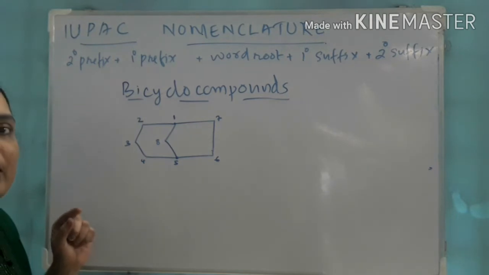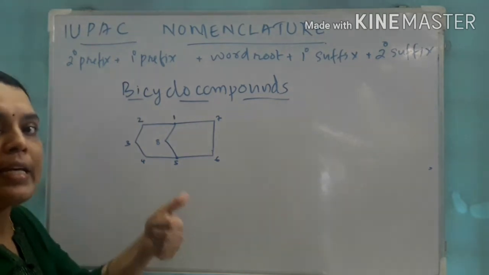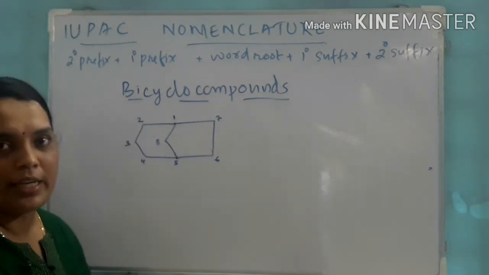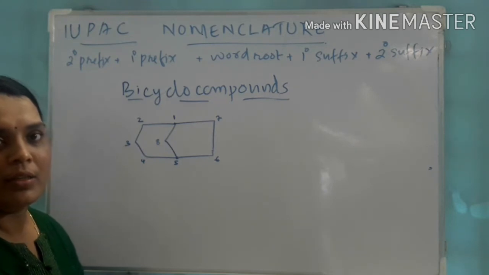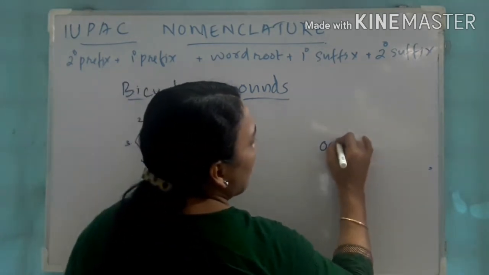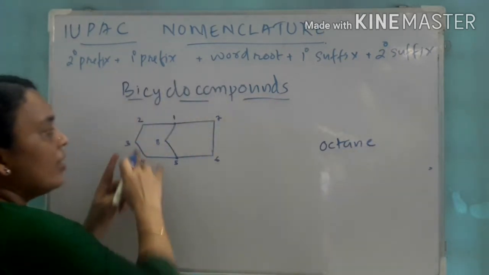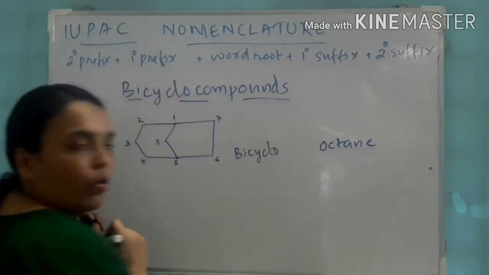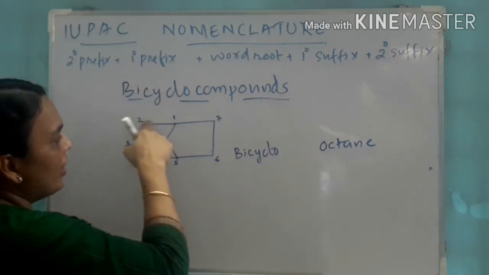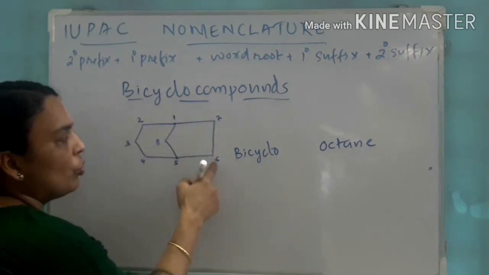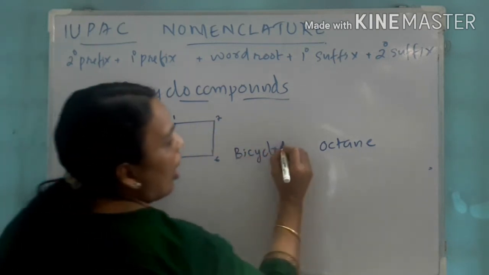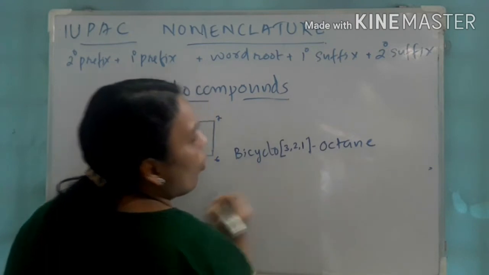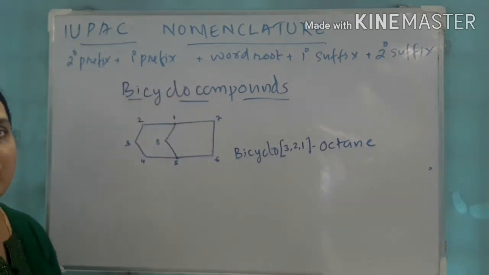So how many carbons are there? 8 carbons. So the name becomes 8 for octane, and there is no double bond or functional group. So the name becomes octane. Got it? And this is a bicyclic compound, so let us have bicyclo. And what about the position? Here 1, 2, 3. Here 2 and here 1. So according to descending order, 3, 2, 1 octane. Got it?